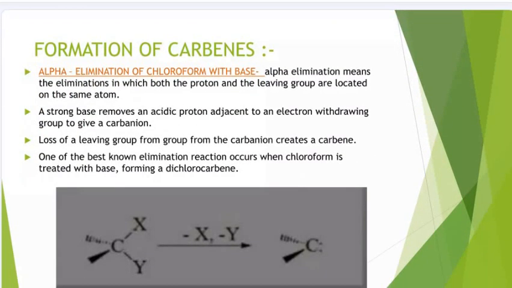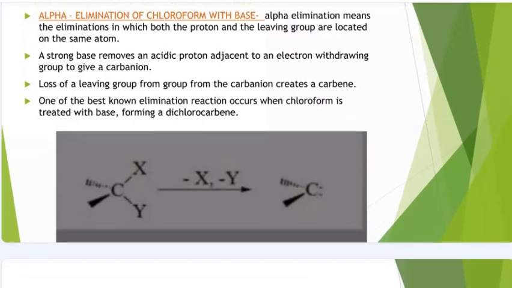Now, formation of carbene. Alpha elimination means the elimination in which both the proton and the leaving group are located on the same atom. So, a strong base removes an acidic proton adjacent to an electron-withdrawing group to give a carbanion. Loss of a leaving group from the carbanion creates a carbene. One of the best known elimination reactions occurs when chloroform is treated with base, forming dichlorocarbene. You can see in this example.